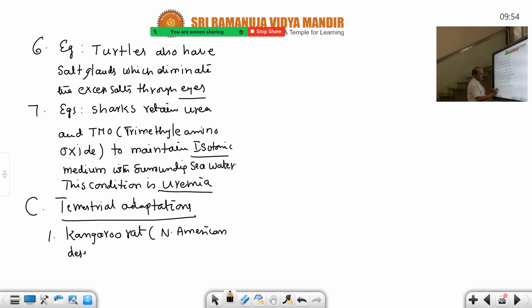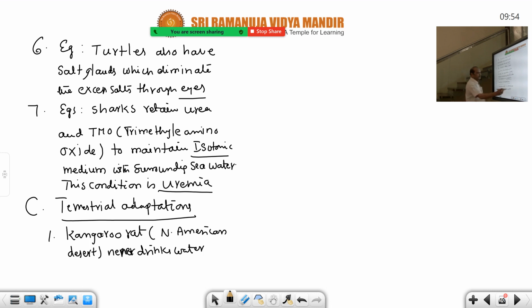The kangaroo rat never drinks water. This is the best adaptation, because in the desert there is very much water scarcity. Still, the kangaroo rat living in the North American desert never drinks water.